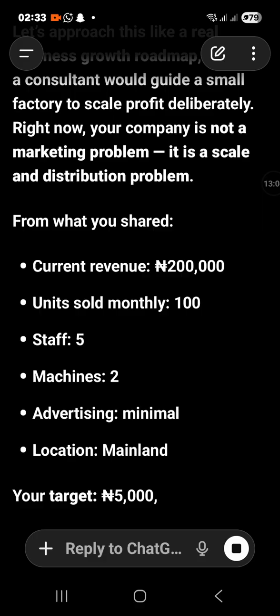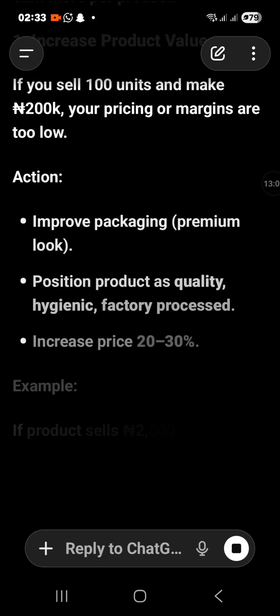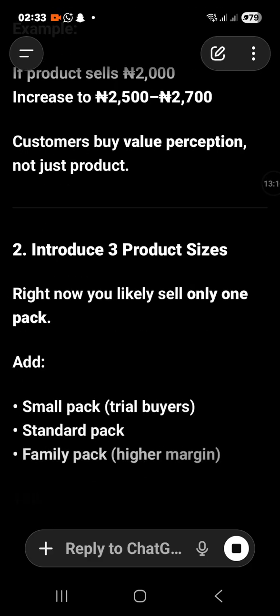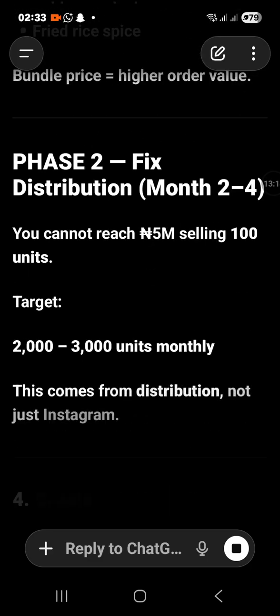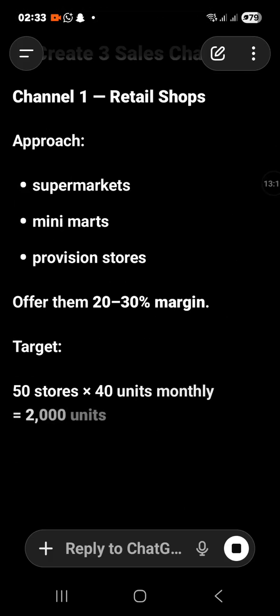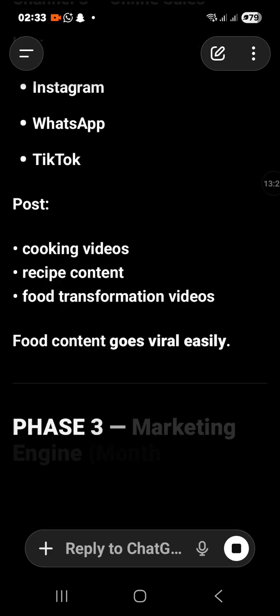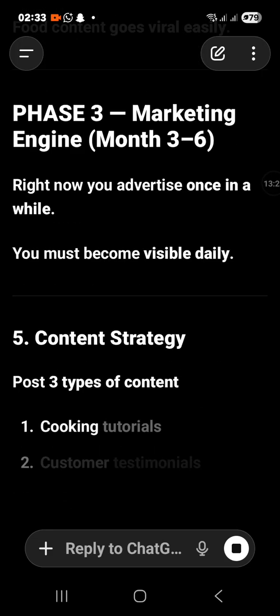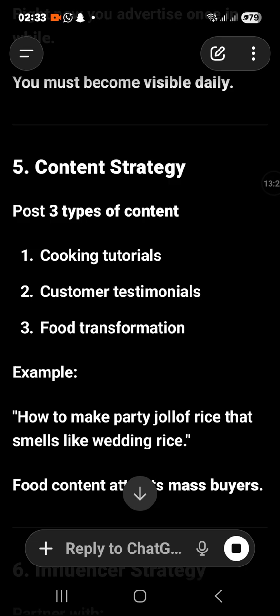So you can see from what you shared, current revenue is 200,000. Can you see? So yeah, it's giving me what to do, what we're going to do to start making 5 million per month. It's going to tell us how to advertise, where to go and advertise, Instagram, TikTok, Facebook, even what to say, content. Can you see content strategies?